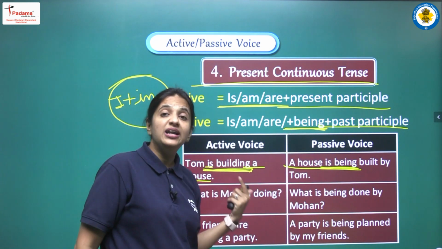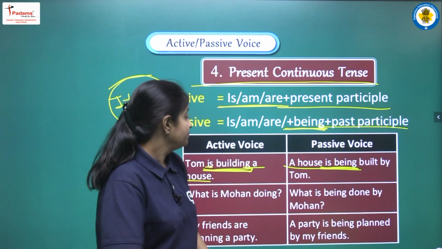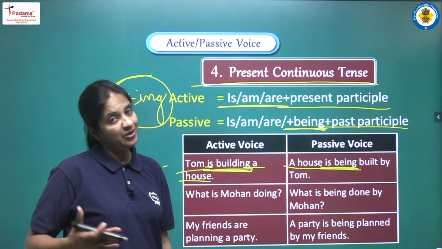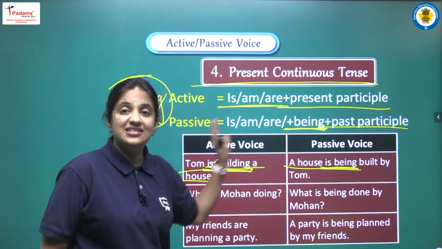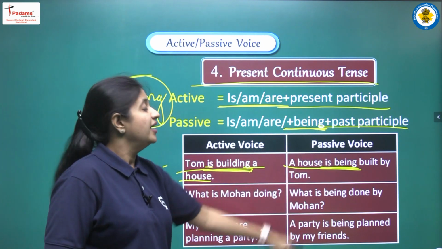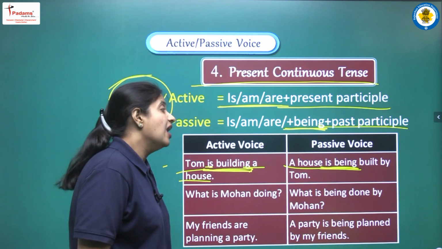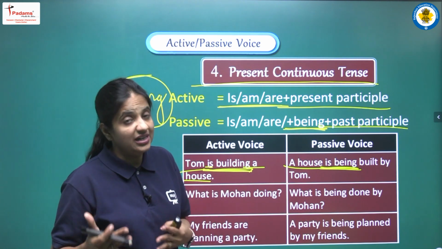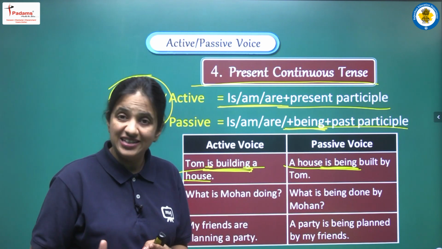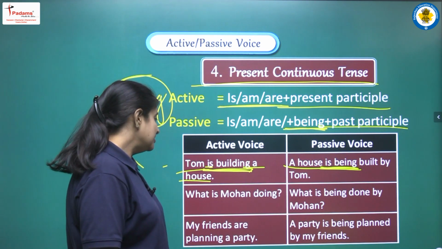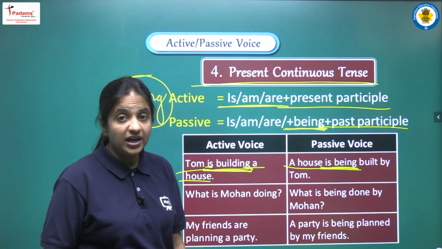Third form of build, it will be built, and Tom, because this is a noun, we don't have to change anything. We will write it as it is, by Tom, and the complete sentence will be: a house is being built by Tom. Yes. Next sentence, what is Mohan doing?